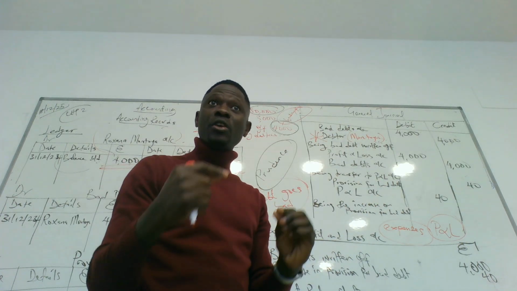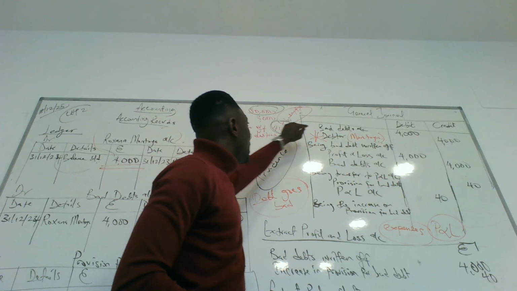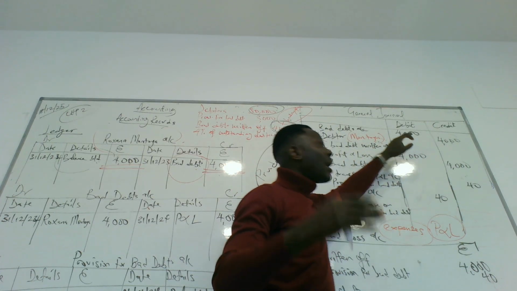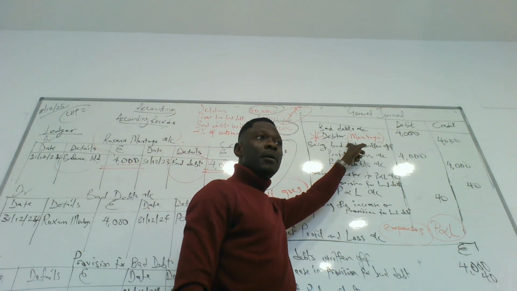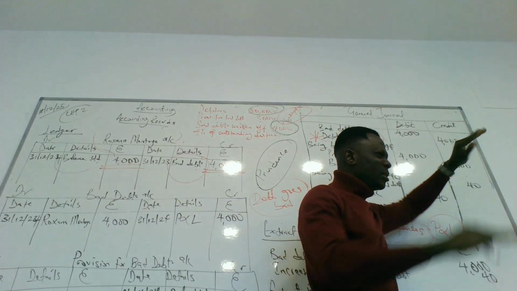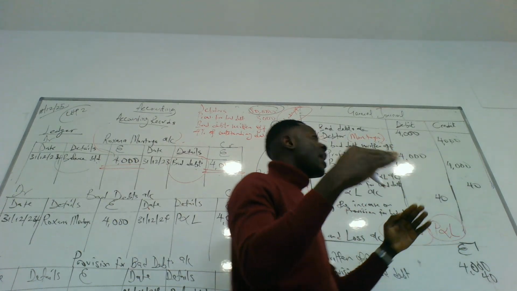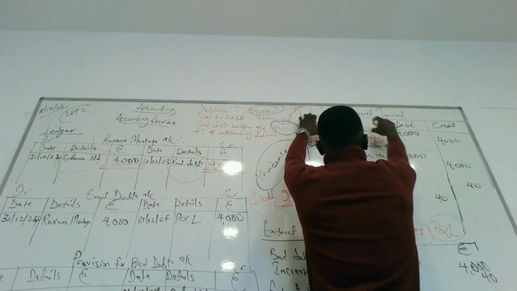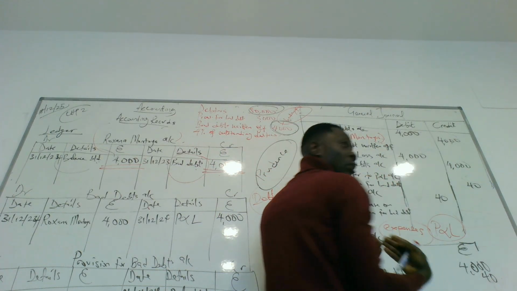So the journal entry for this situation is bad debt account to be debited for 4,000, which is not going to be able to be paid back. And who is not paying it back? Montoya. Credit it, done. Now, the next journal entry, because we have to transfer all the bad debt written off to the profit or loss account.